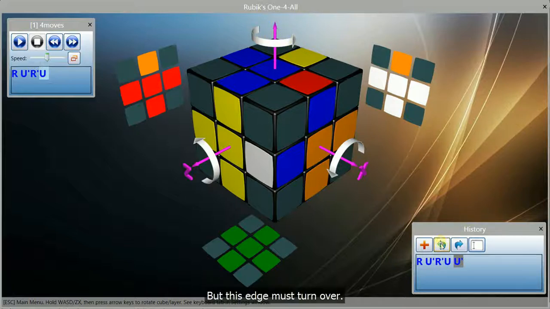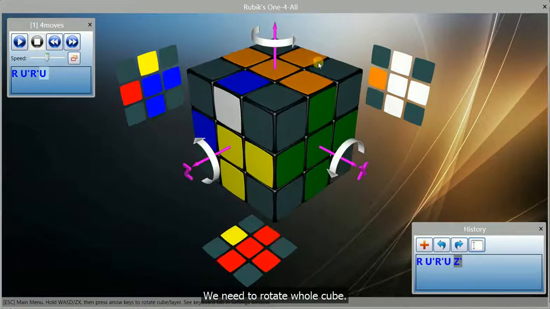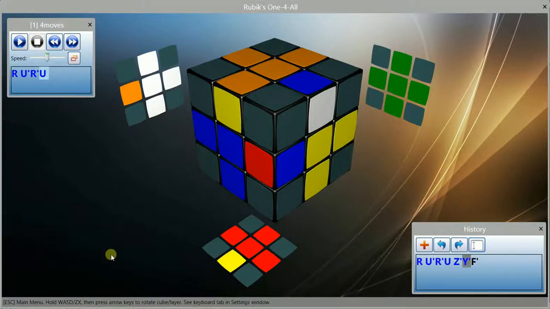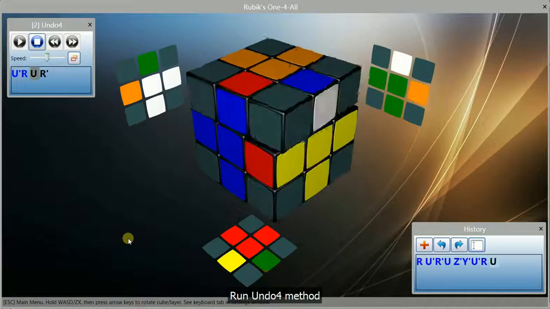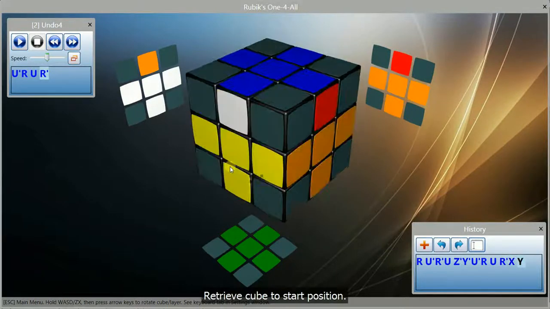But this edge must turn over. This color must go here, and this color, here. So, all 3 edges need to rotate counterclockwise. But, red-blue edge must turn over. We must set this edge as Z-axis. We need to rotate whole cube. This edge is now placed as Z-axis. Run Undo4 method. We get blue cross here. Retrieve cube to start position.